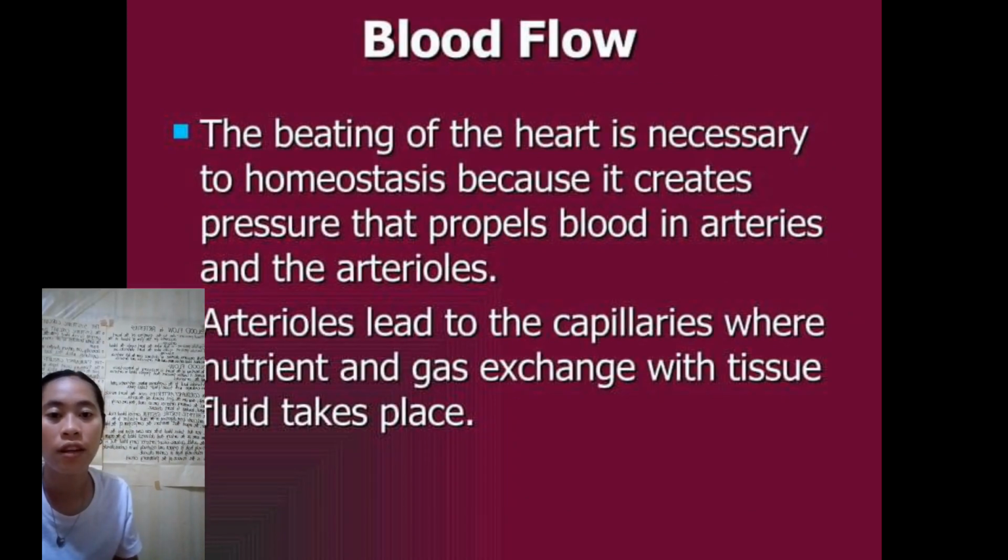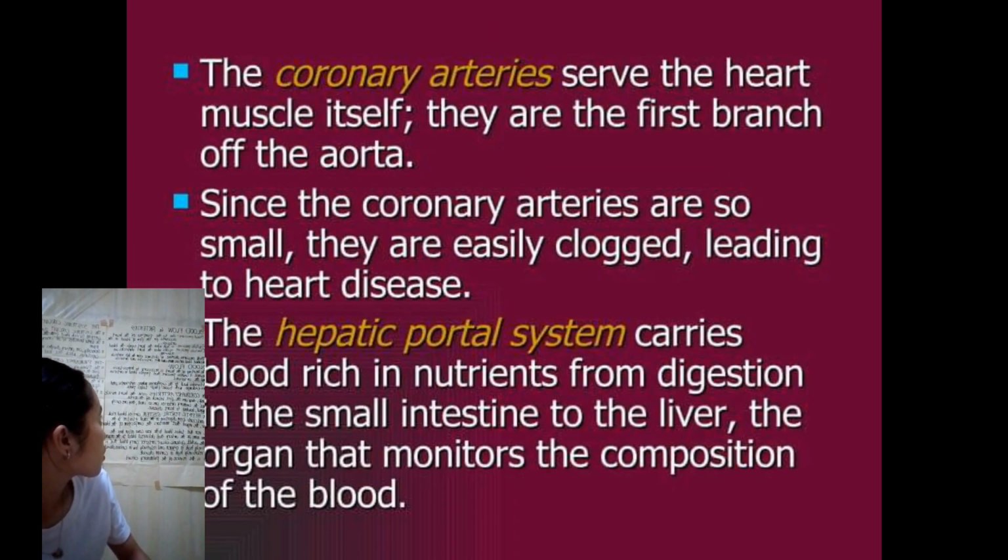Next is coronary arteries. Coronary arteries serve the heart muscle itself. They are the first branch of the aorta. Since the coronary arteries are so small, they are easily clogged, leading to heart disease. And the hepatic portal system carries blood rich in nutrients from digestion in the small intestine to the liver, the organ that monitors the composition of blood.